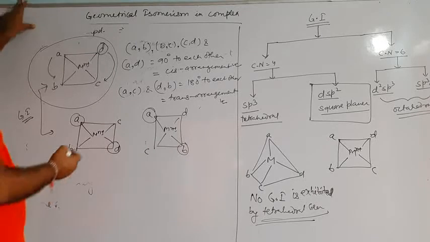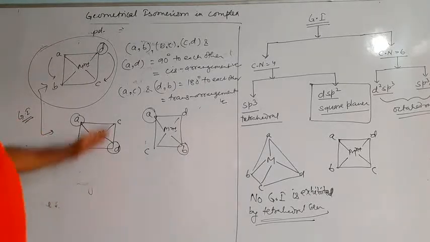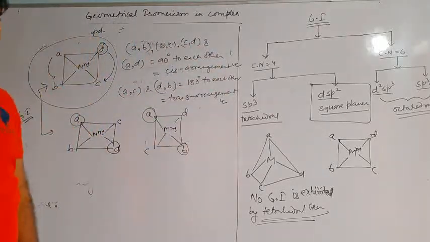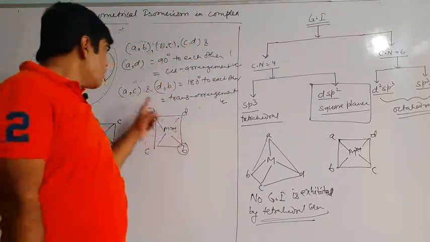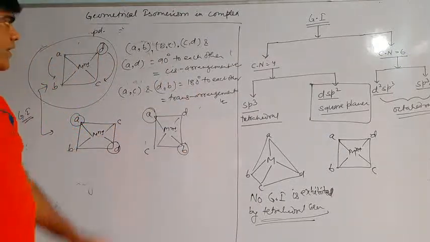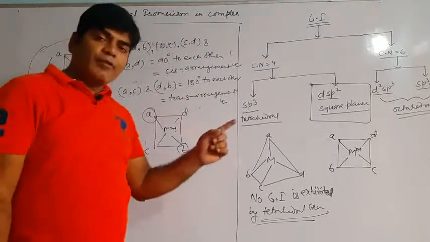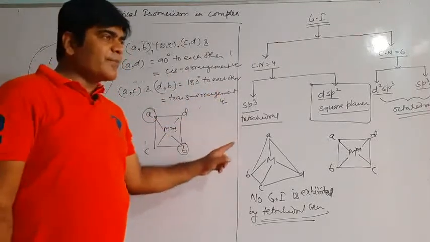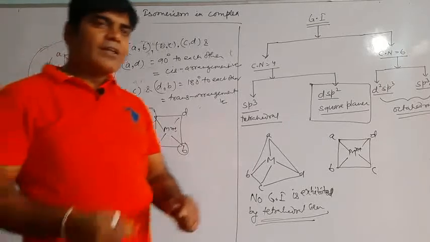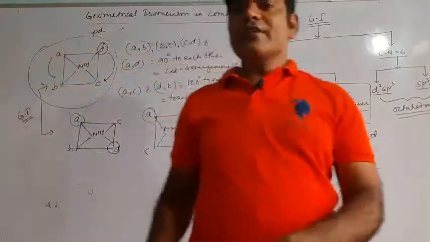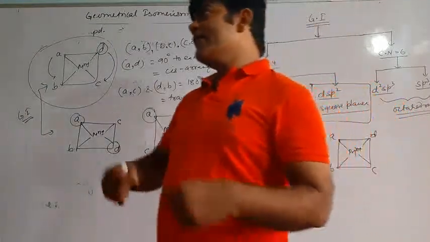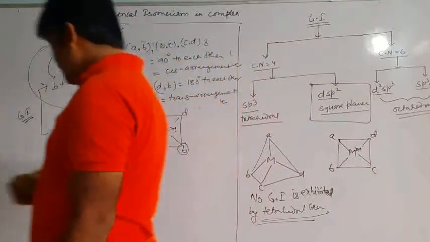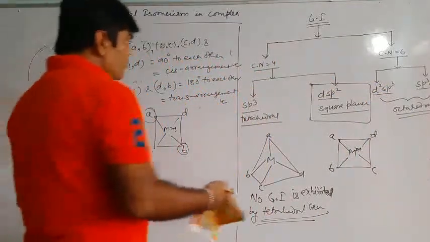Okay. So like that, what we need to see is whether the positions between two ligands are at 90 degree or at 180 degree. If positions are at 90 degree, they will be in the cis arrangement. If positions are at 180 degree, they will be in the trans arrangement. And if they differ in their cis and trans arrangement, if they differ in the position of ligands and acquire different types of structures, they will exhibit geometrical isomers.